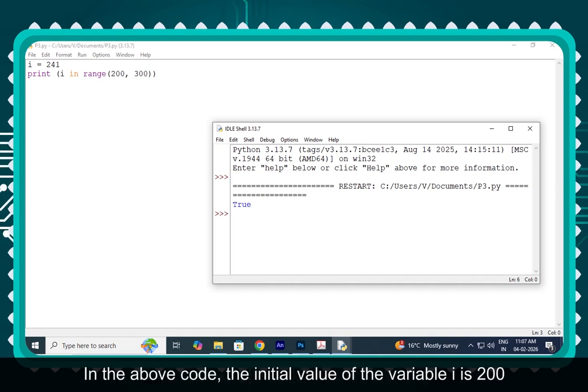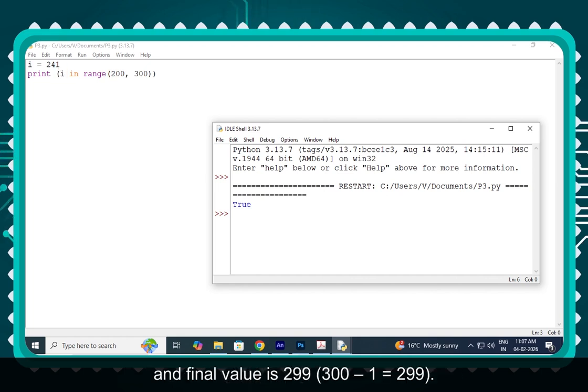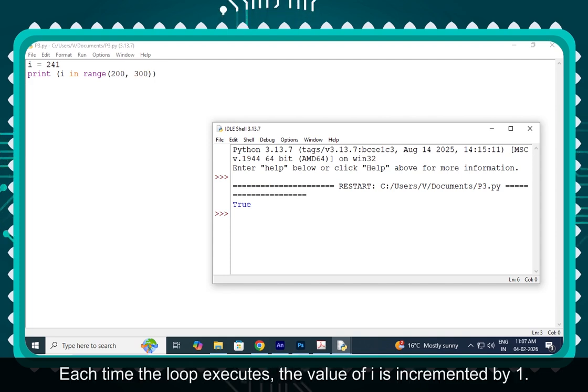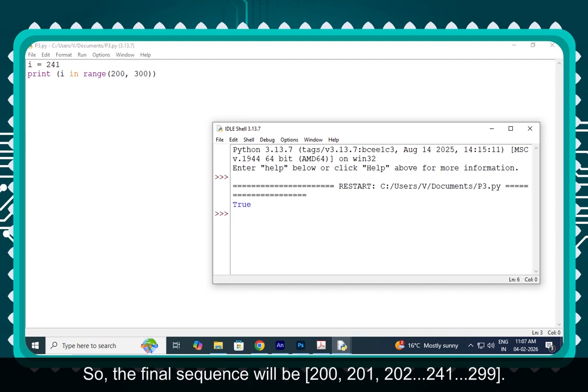In the above code, the initial value of the variable I is 200 and the final value is 299. 300 minus 1 is equal to 299. Each time the loop executes, the value of I is incremented by 1. So, the final sequence will be 200, 201, 202, 241 up to 299.